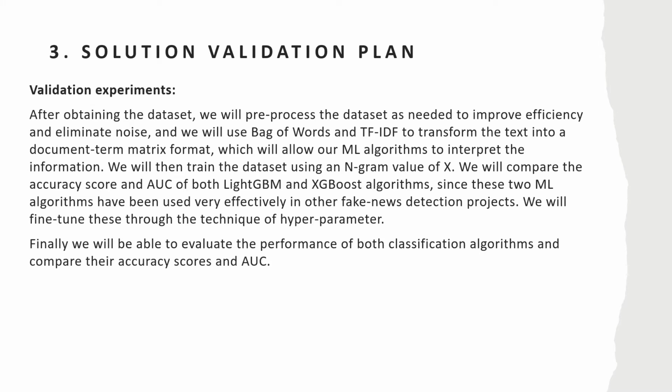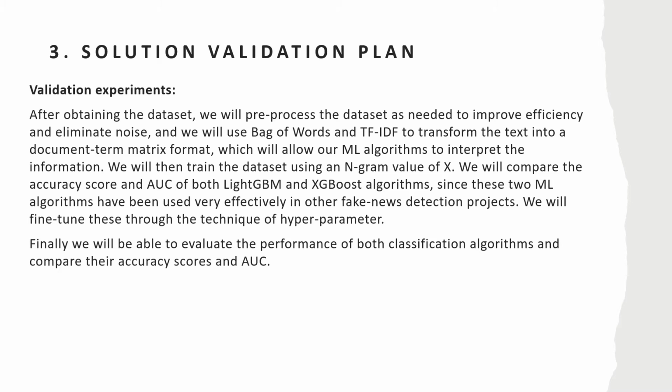So after obtaining a dataset, we will pre-process the dataset as needed to improve efficiency and eliminate noise. And we will use bag of words and term frequency inverse document frequency to transform the text into a document term matrix format, which will allow our machine learning algorithms to interpret the information. We will then train the dataset using an n-gram value of x.